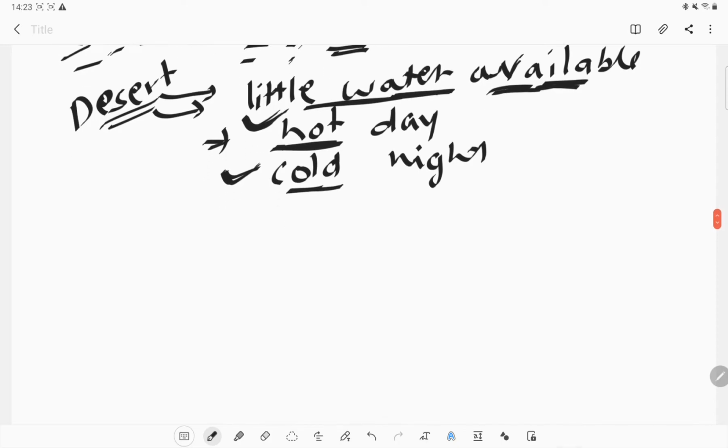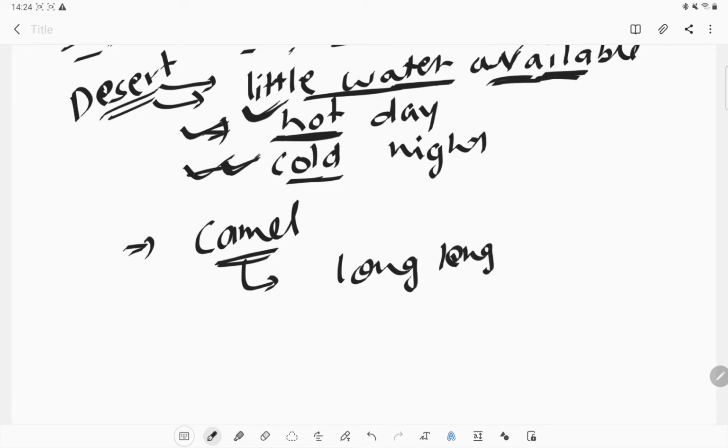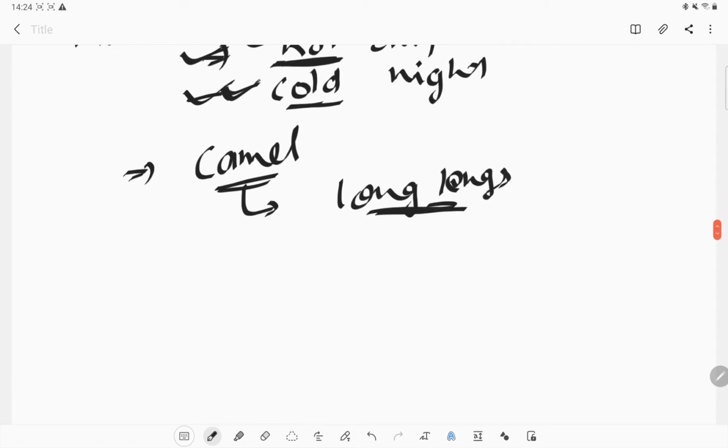Okay, so what kind of animals survive in the soil of the desert? Like the camel is the animal which we mostly see, because they have the ability to survive in hot days as well as the cold night. What kind of adaptation does a camel have? Like they have long legs. Long legs help them to keep away from the hot soil, or we can say hot sand, during the daytime. So these are the long legs.